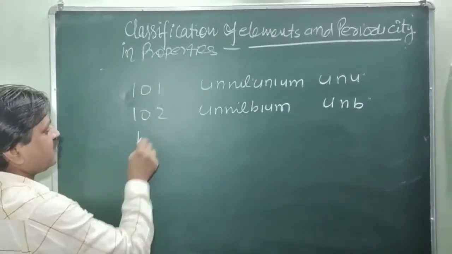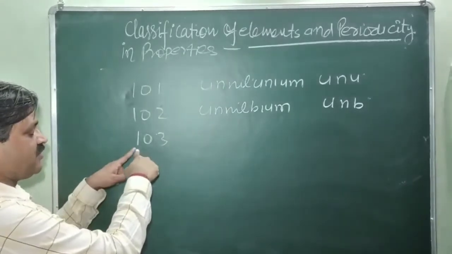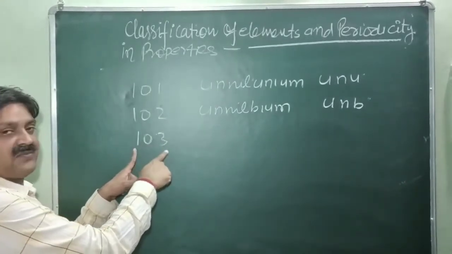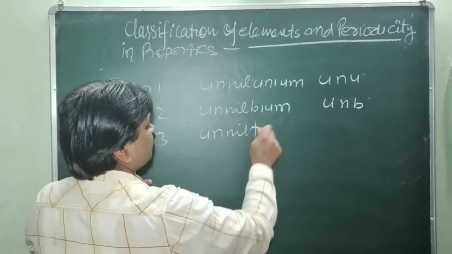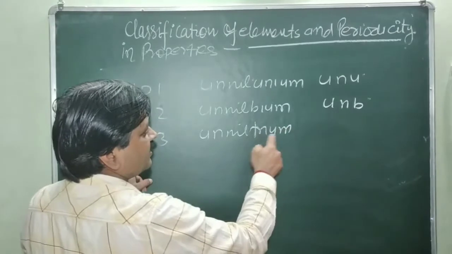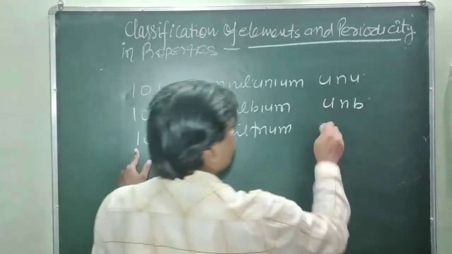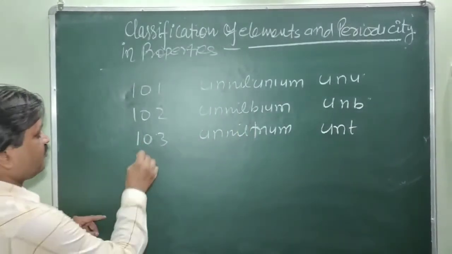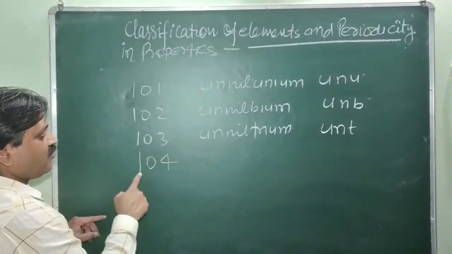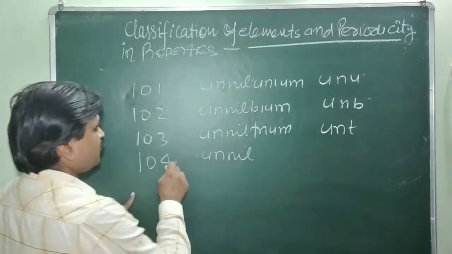Third one, 103: un for 1, nil for 0, and tri for 3, so un-nil-trium. What is the symbol? Unt. Similarly, 104, what is the name of this element? 1 means un, 0 for nil, 4 for quad, so un-nil-quadium.